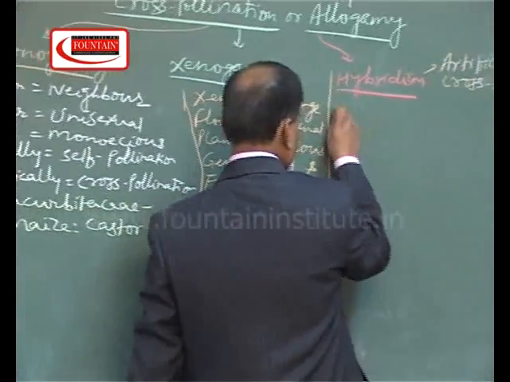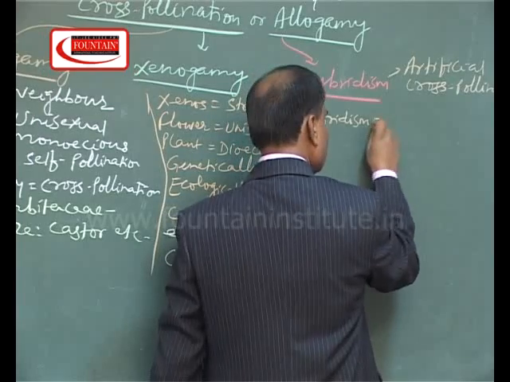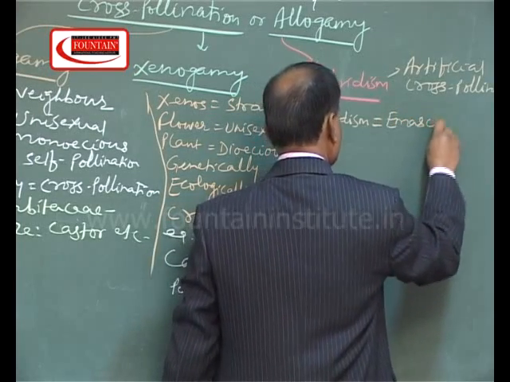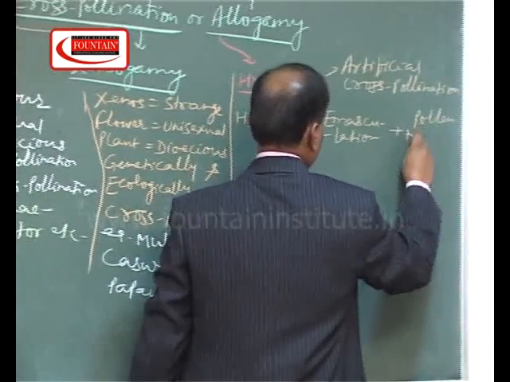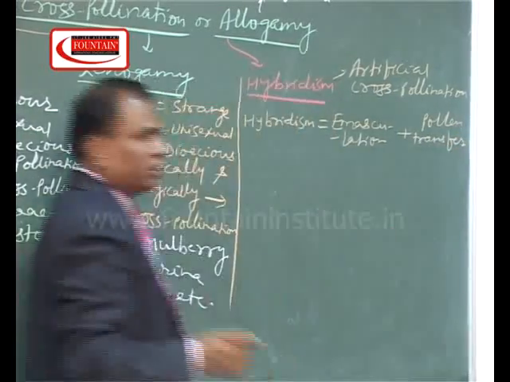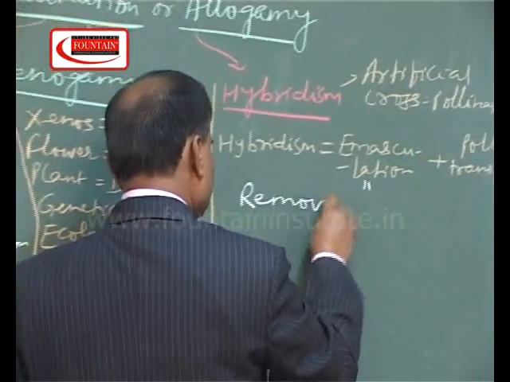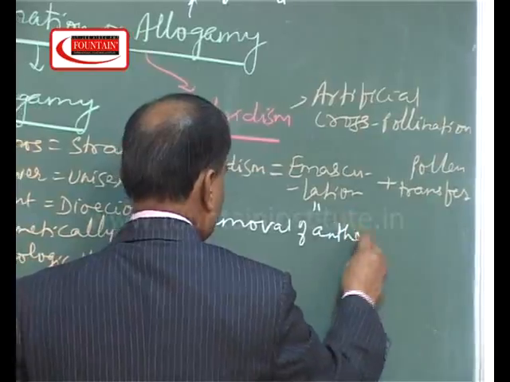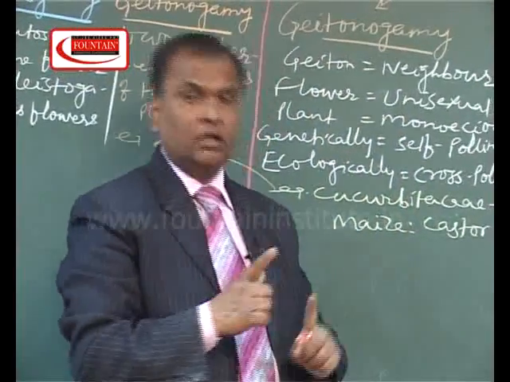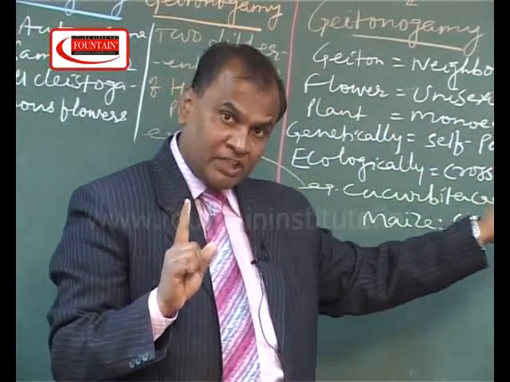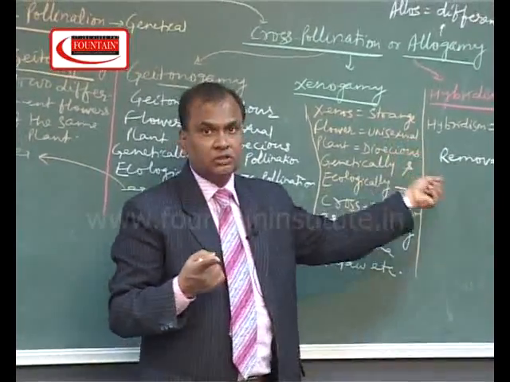Hybridism is equal to emasculation plus pollen transfer. Emasculation means removal of anther. So first we remove the anther. Now that flower becomes female, and we cross its stigma with the desired plant species, and this kind of artificial cross-pollination is called hybridism.